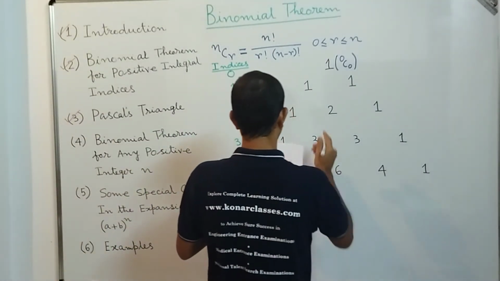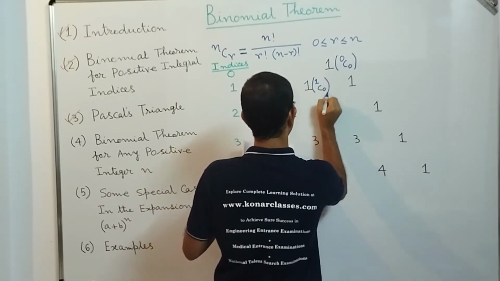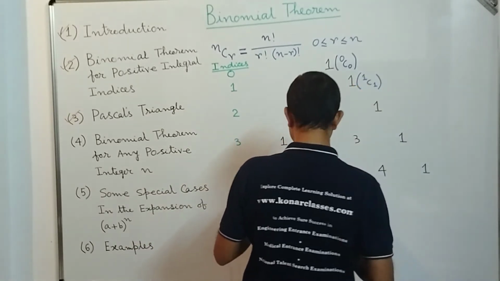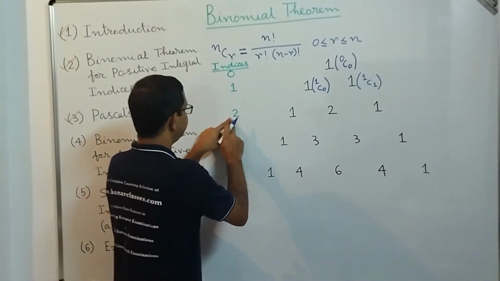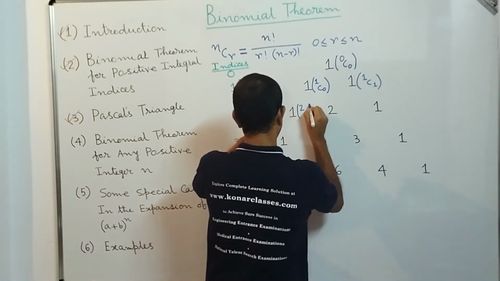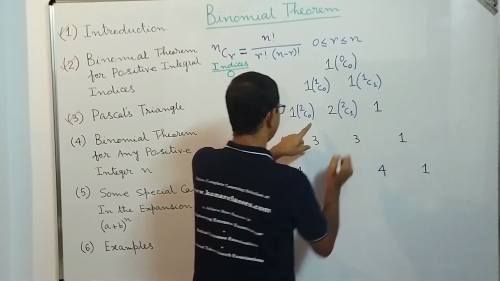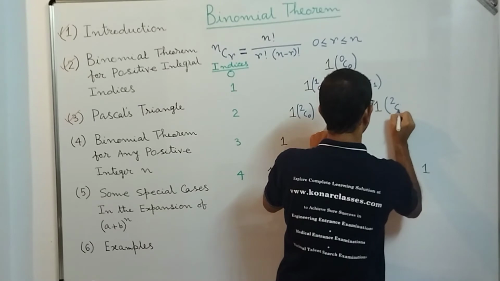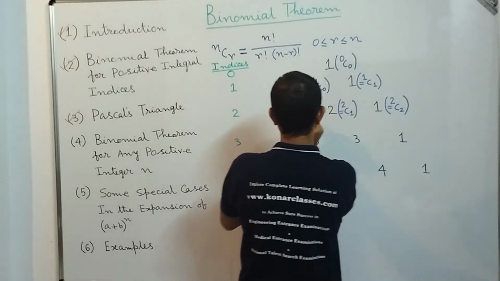Similarly, for index 2, we can write 2C0, then 2C1, that is the value 2, and then 1 we get as 2C2. All these values are equal.